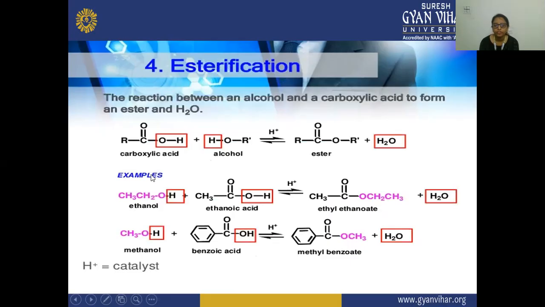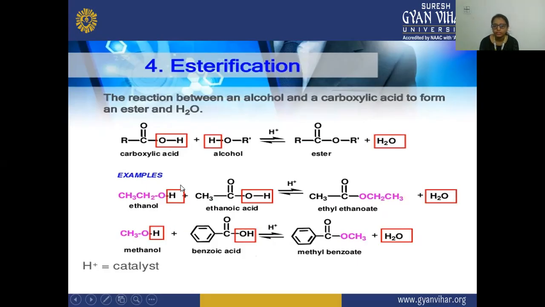Next is your esterification. In esterification, this reaction involves your carboxylic acid and your alcohol, and there is a formation of this ester and water. So here you can see this carboxylic acid and alcohol are reacting in the presence of acid catalyst, and there is a formation of this ester, and there is a removal of this water molecule. Examples are given.